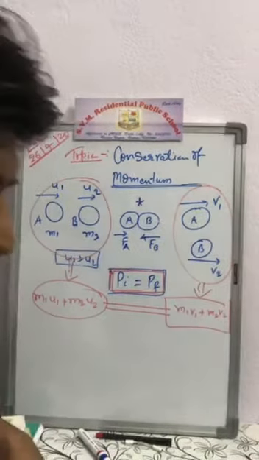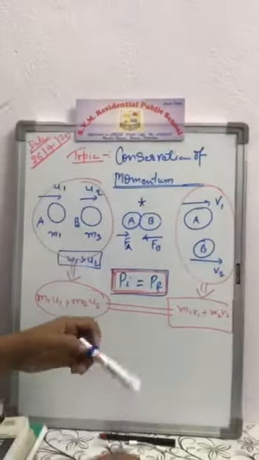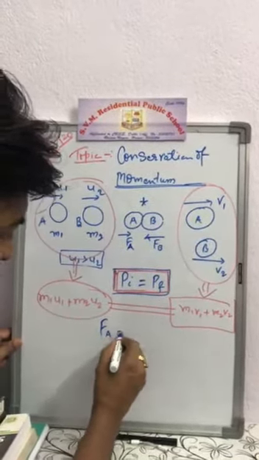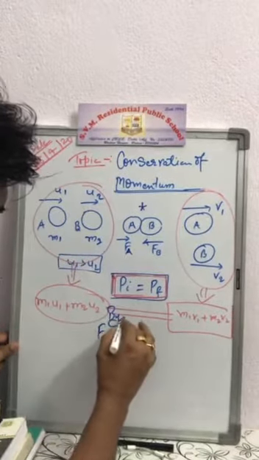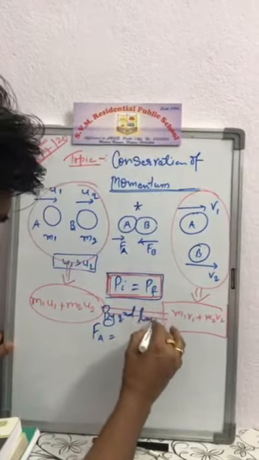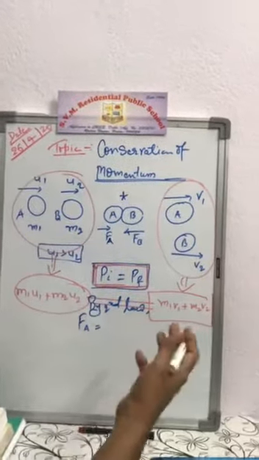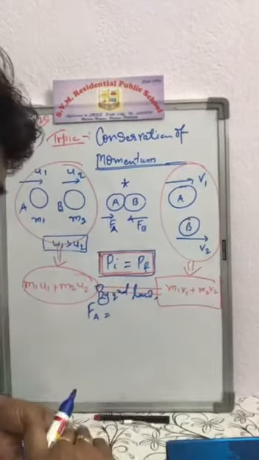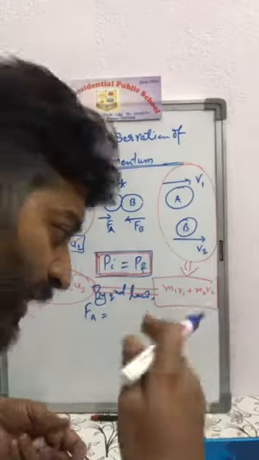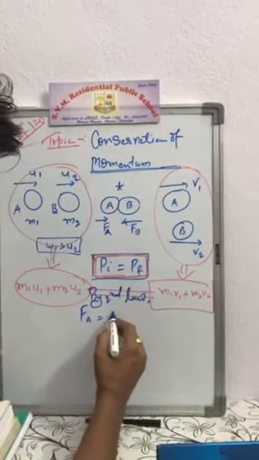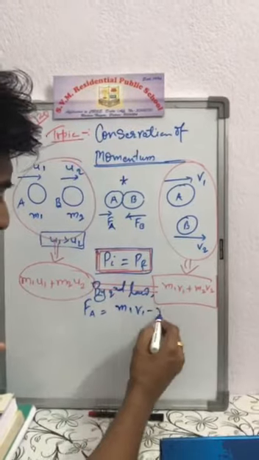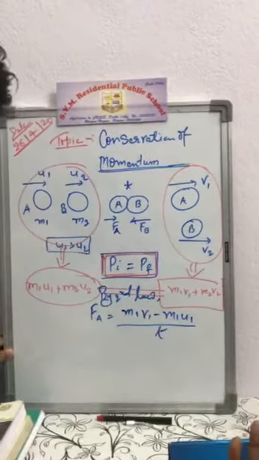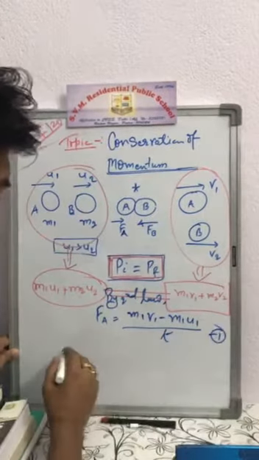Now, according to Newton's second law of motion, Fa is equal to, force is equal to change in momentum with respect to time. So there is a change in the momentum of body A, that is equal to m1 v1 minus m1 u1 by t. It is for time t. This is equation first.